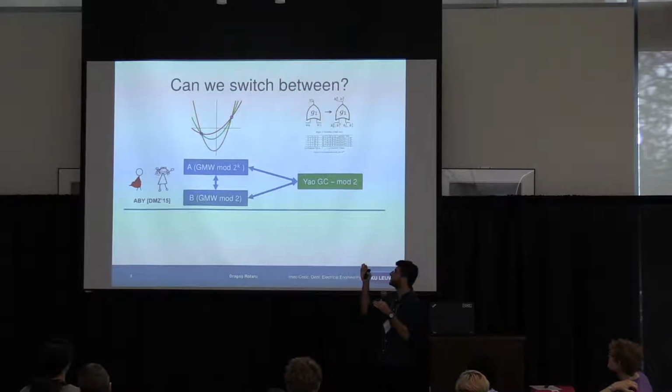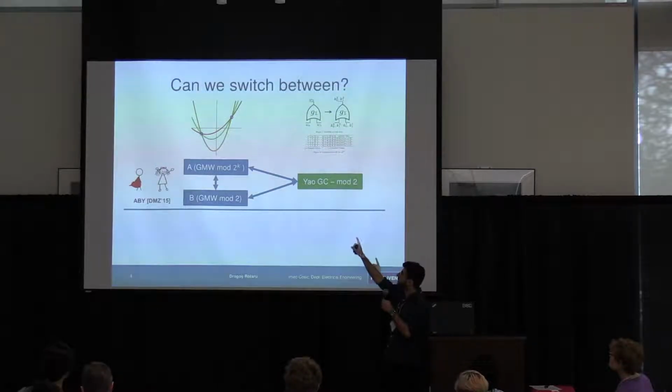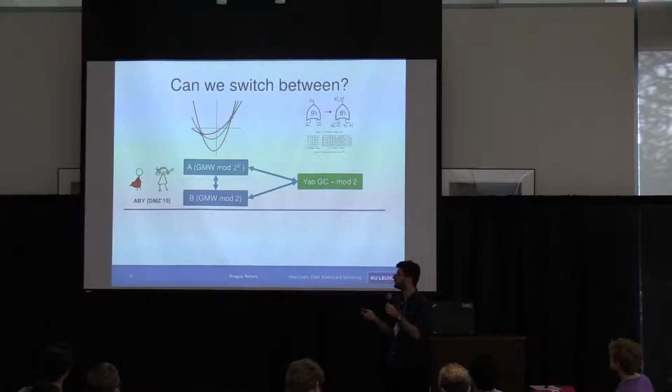So we have 2 parties, and they want to switch from secret sharing to Garble circuit. They have basically 2 protocols in the secret sharing paradigm. They have GMW, which works modulo 2 to the k, and they have GMW, which works modulo 2. And they can switch between the secret sharing one and the garbled one. The garbled one is Yao. So they can do this fairly efficiently in the semi-honest setting. So the goal is to have these mixed protocols where we can get more efficient protocols overall.